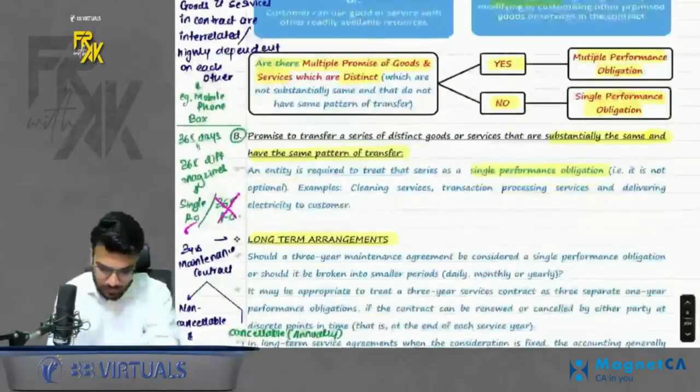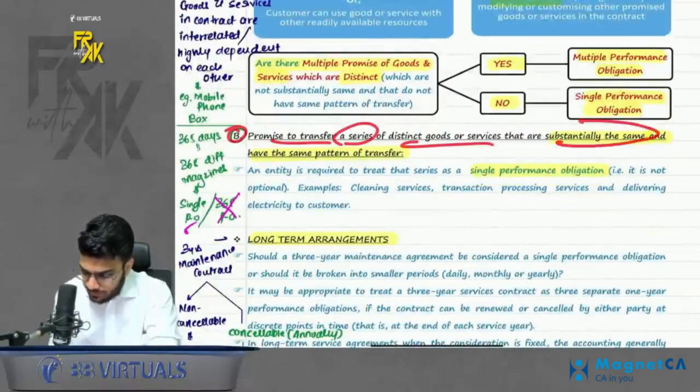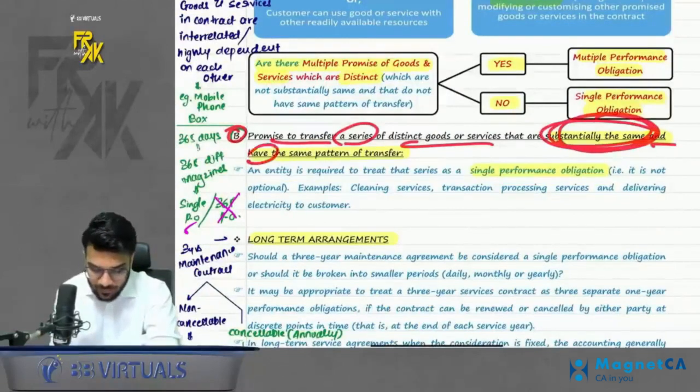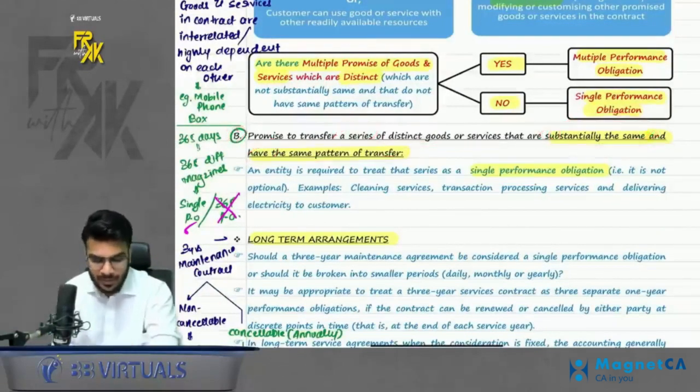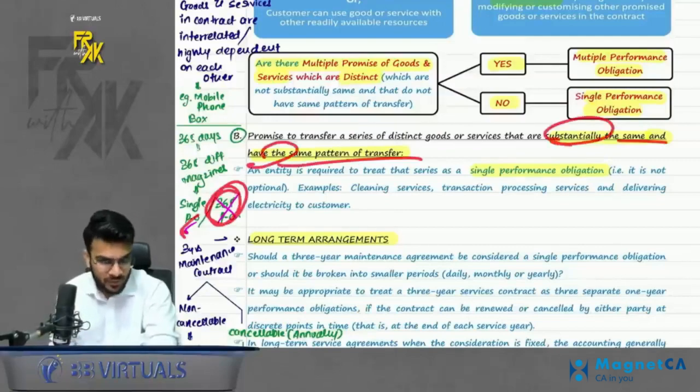Do remember that. Next, a promise to transfer a series of distinct goods and services that are substantially the same and have the same pattern of transfer. For example, let's say you are buying a subscription of magazines, so you will get 365 different magazines for 365 days. This will not be treated like multiple POs, it is a single PO because it is substantially the same and has the same pattern of transfer each day.